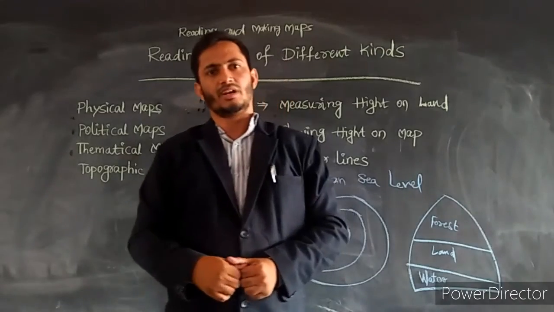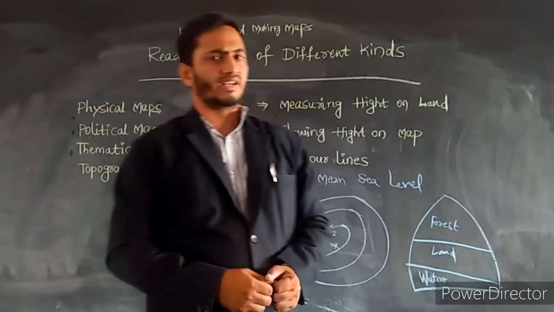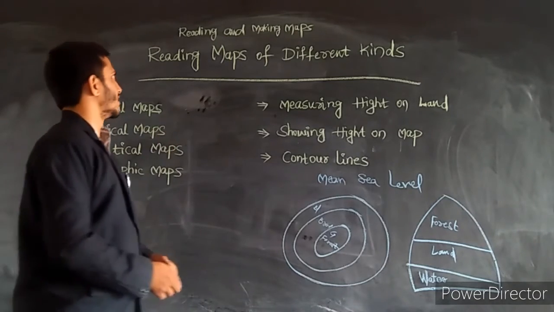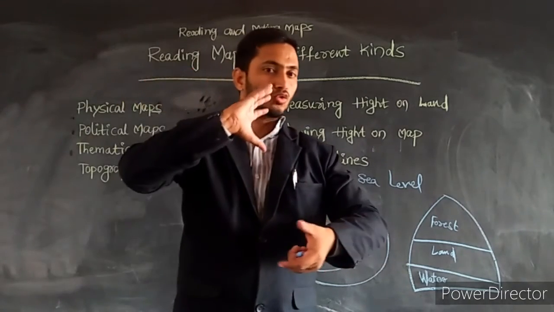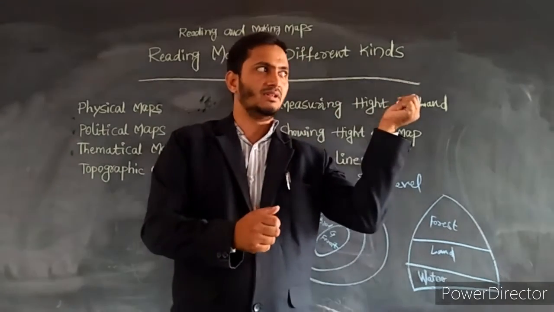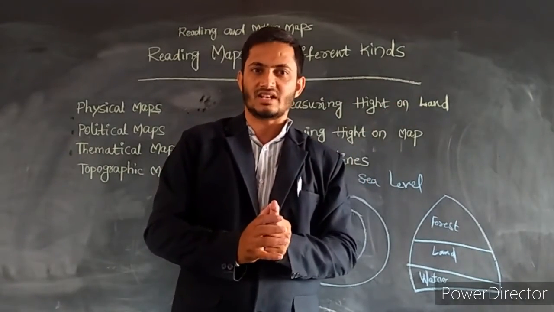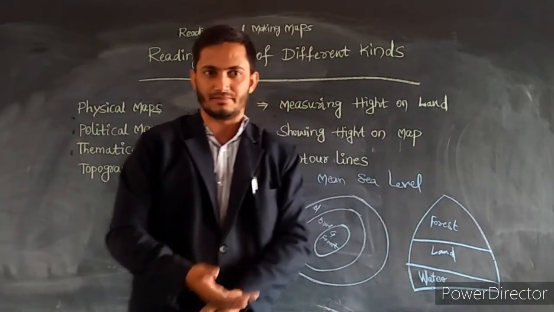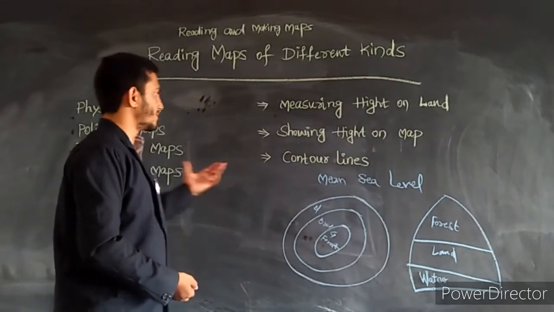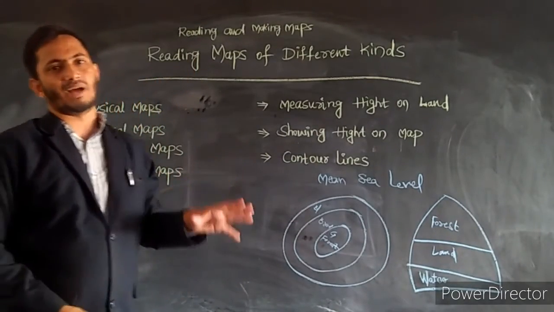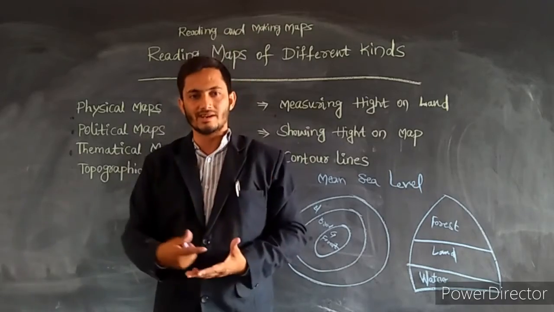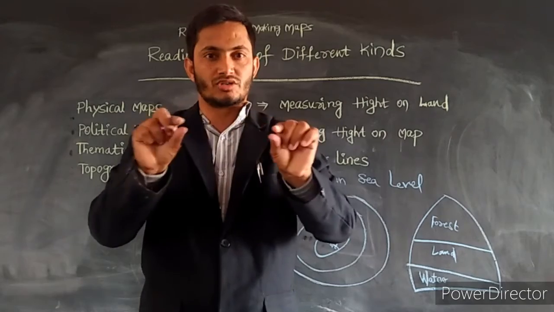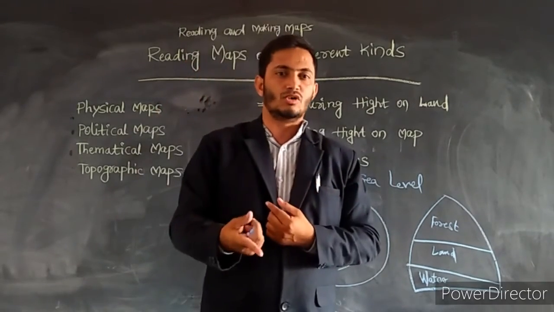Regarding this chapter, we learned about maps, the different kinds of maps which we studied in the previous class. Reading maps of different kinds is in this chapter. How to make maps, making maps, like the sketch map you prepared in the previous class. In the 6th class, in the first chapter of social studies, you prepared a sketch map. And in this chapter, what information different kinds of maps give us. The theme of this chapter you have to learn by studying some interpretation questions. General questions are given in your textbook.